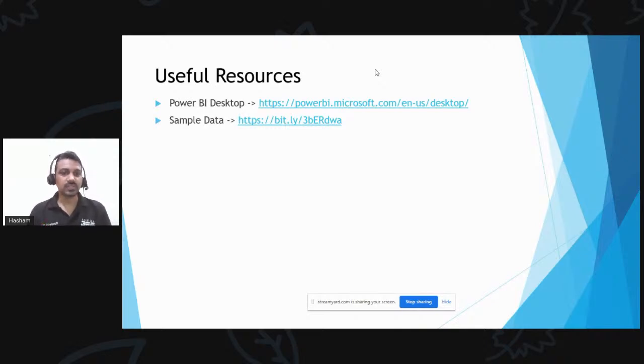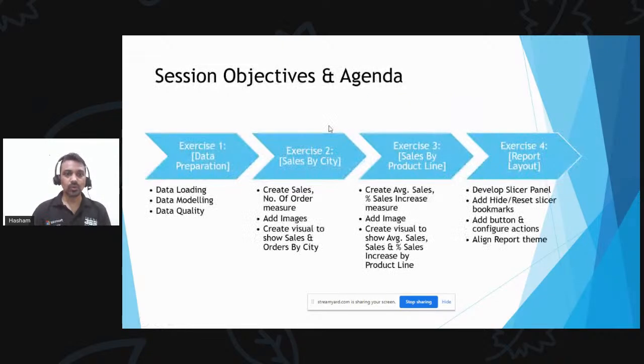So for today's exercise, we will be using Power BI Desktop, which is a free version you can download and install on your local machine, and you can follow the exercise. If you want, you can follow the recording later, or just listen here, and then after the session you can get the recording and follow the exercise. Sample data is available here in the URL I have already published. So what is it going to look like.